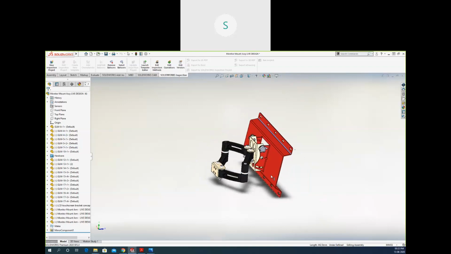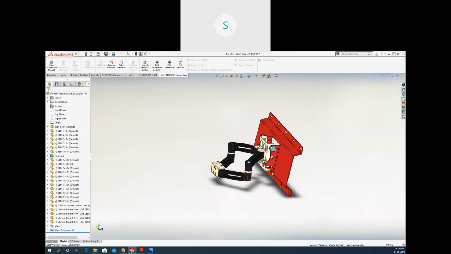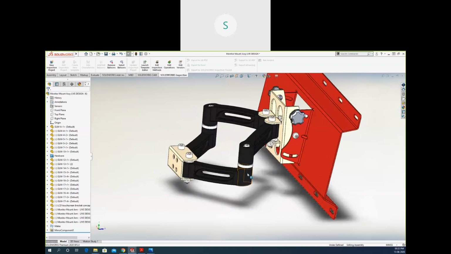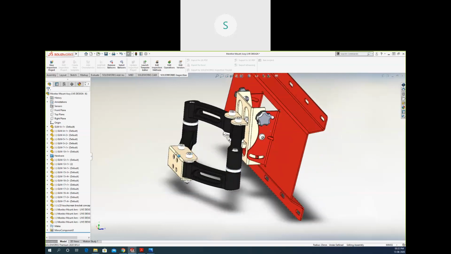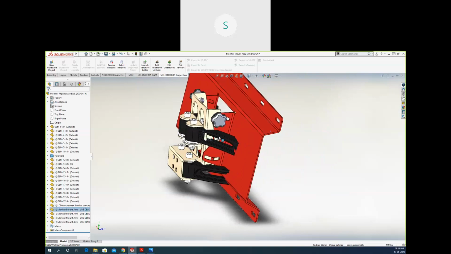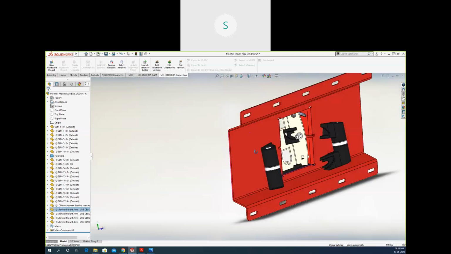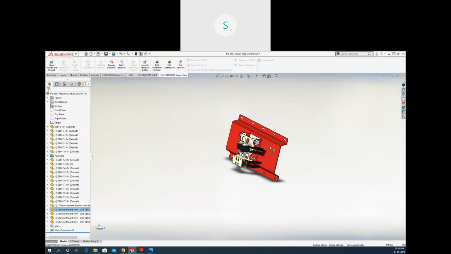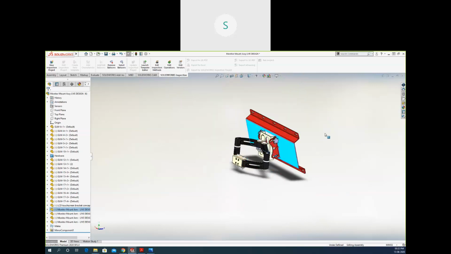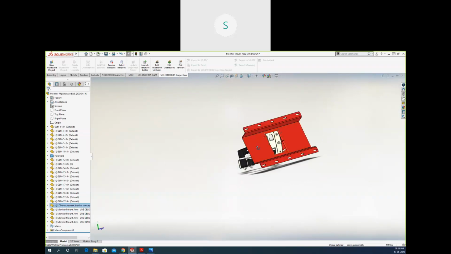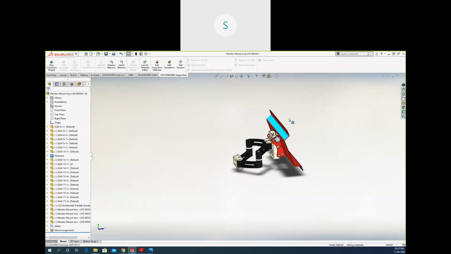Okay, till now there is no relation added for interference. It can move through all the parts. You can see it can go inside this part, but we can assign the constraint to restrict the motion like that. We will not be able to create this whole assembly here, because it will take around 2 to 3 hours to complete, and we have limited time. Let's start with the sketching.